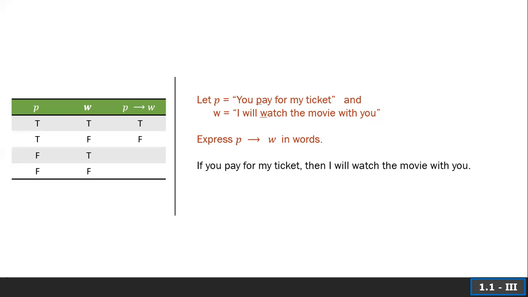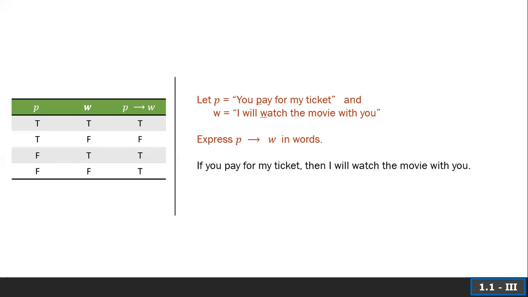Let's say that the friend said, if you pay for my ticket, then I will watch it with you. But you did not pay for the ticket. Well, that doesn't mean that if you had purchased it, I wouldn't have gone. You didn't meet the if. So we have no idea if the implied conclusion, the then, would hold up or not. So this is true, right? It was true. If you happened to pay for it, I would have gone with you, but you didn't, and I still went anyways. And finally, it's also the case that if you don't pay for it and I don't go, well, the implication still holds true.